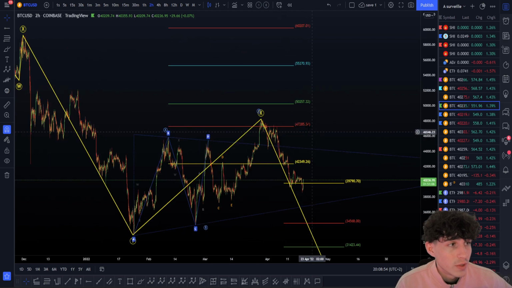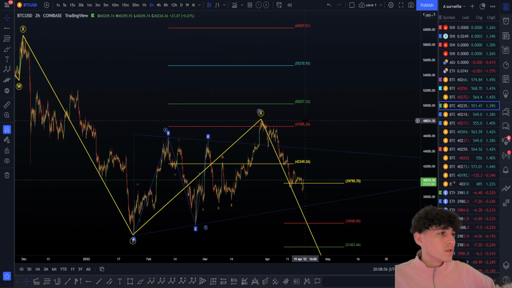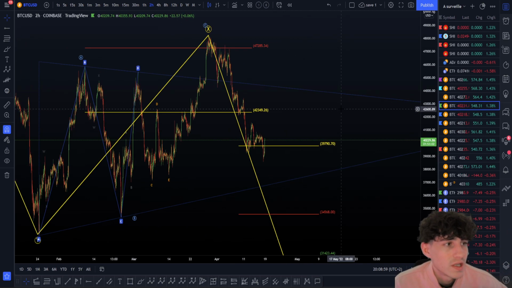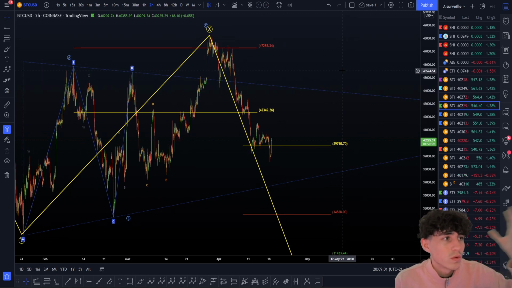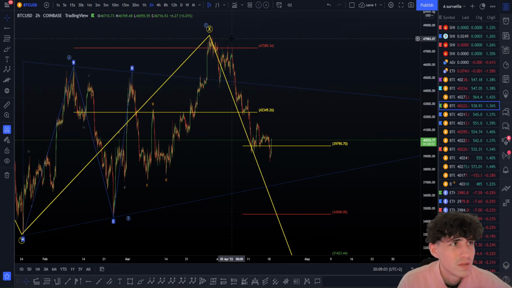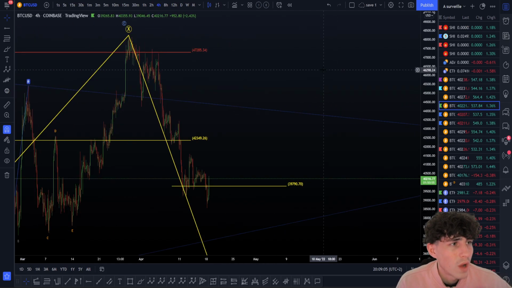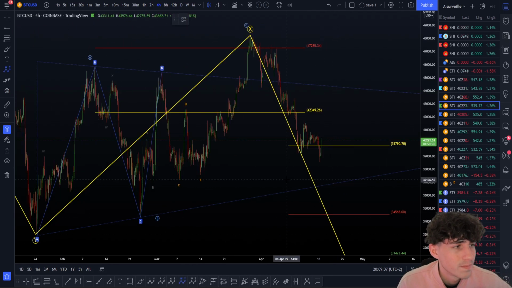But yeah, that's just pretty crazy. In the last update, I was with a possible WXY here to the downside. I didn't really go into the small wave count. I was just talking quickly about this wave count here, this possible